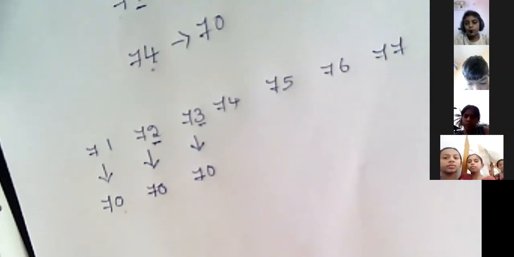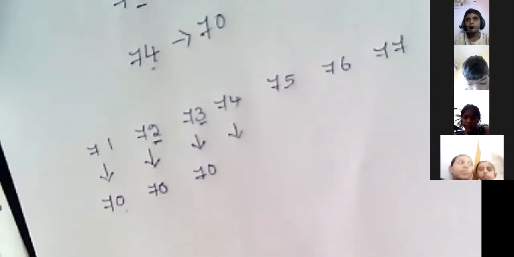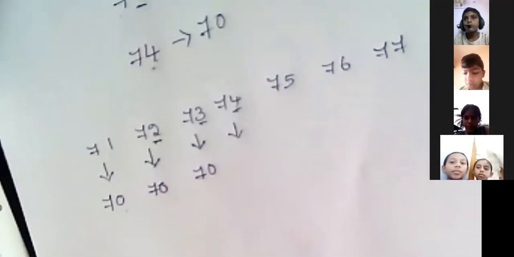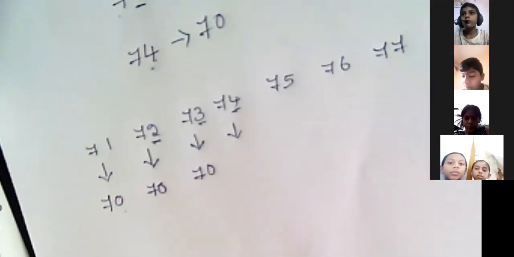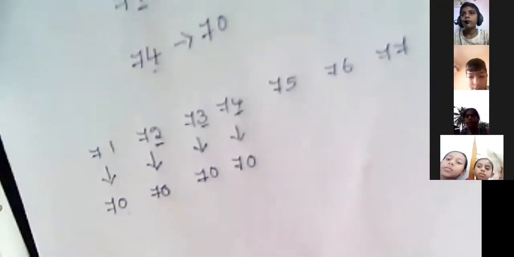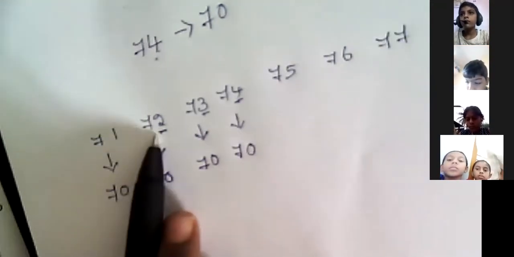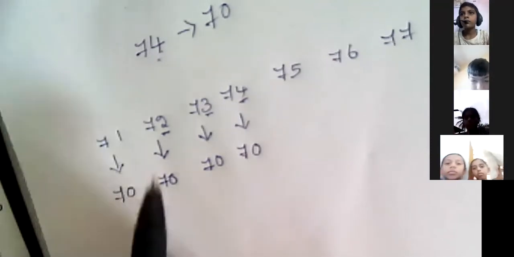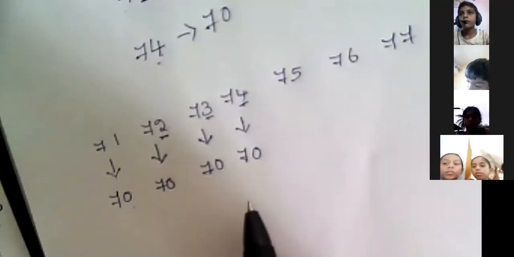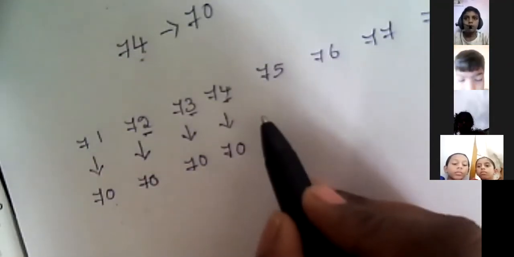Next I will go for 74. 4 is less than 5, so 4 becomes 0 and 7 as it is. So 71, 72, 73 and 74 are all nearest to 70. 75 will come later.